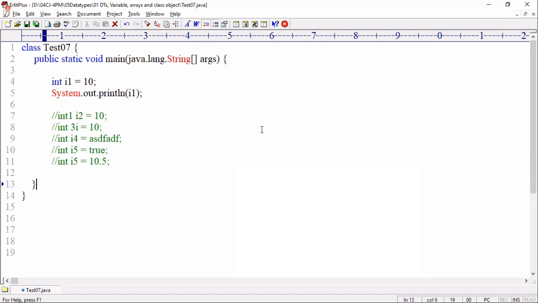In childhood, we have a wrong thought. We have the same kind of wrong thought here. When you access I1, this value 10 is not coming from the declaration. It is coming from background memory. This is an instruction to the JVM: please allocate memory in the RAM with the name I1 with 4 bytes of memory and store the value 10. Are you catching my point?